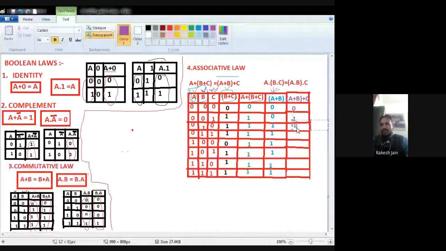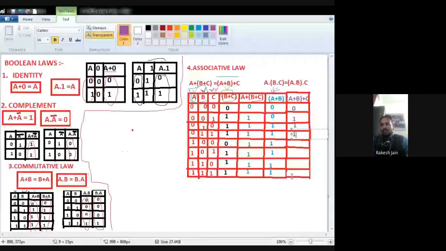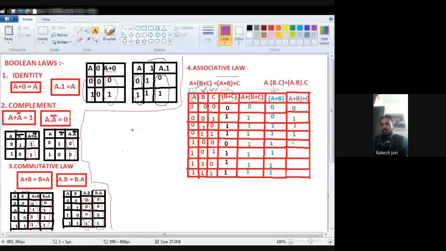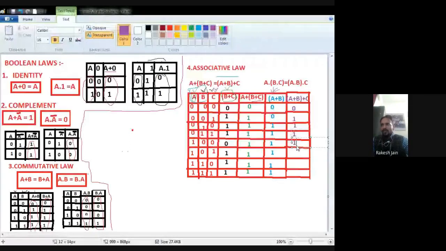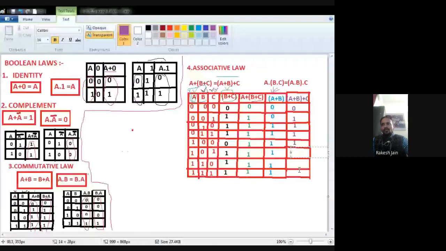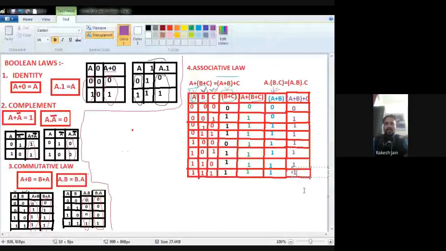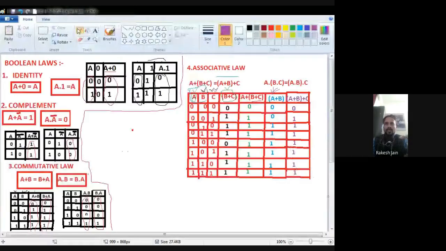Okay. Now what we require completely at the RHS side? At the RHS side I require A plus B plus C. With this purple color I am going to do this, A plus B then plus C. Okay, so where is A plus B?